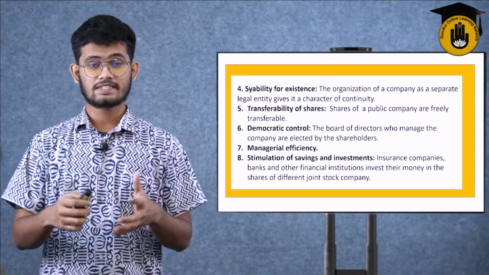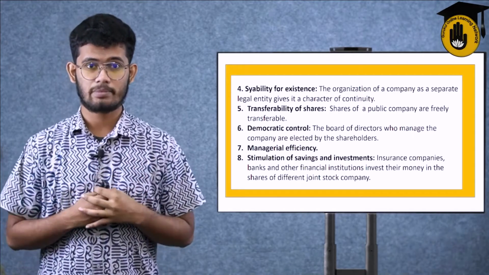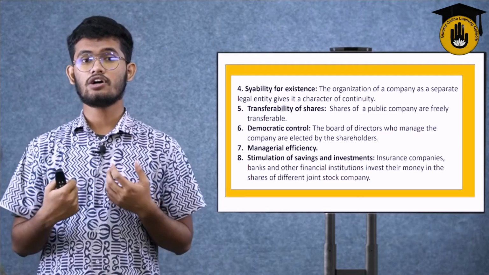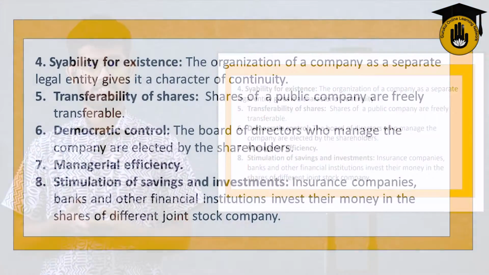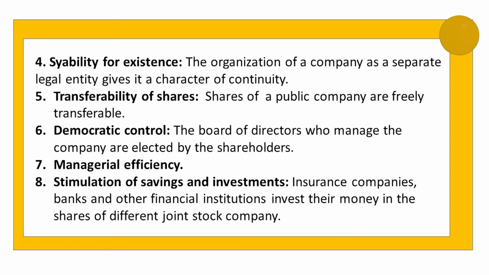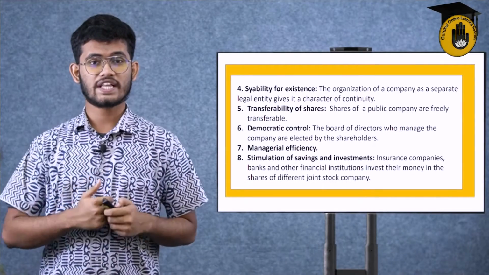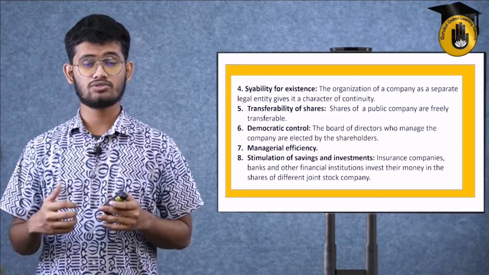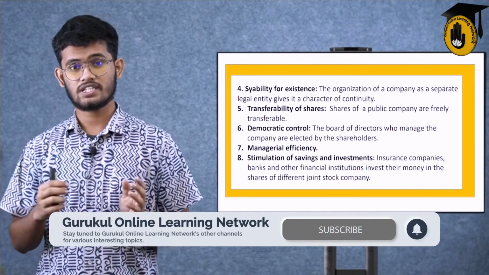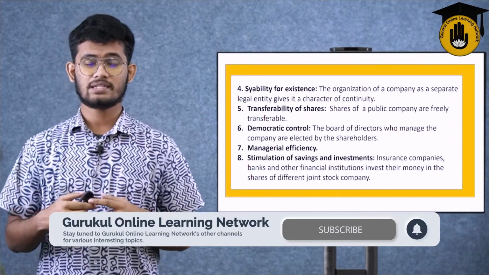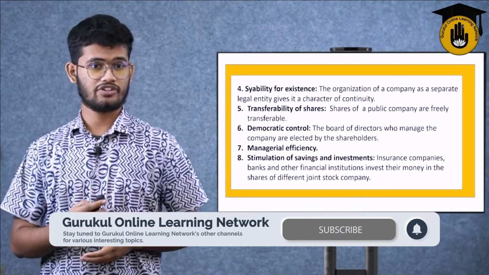The company itself is an artificial personality developed by, say, 100 members' personalities combined. That is mainly what is named a company, which is a joint stock. It gives stability for existence, a character for continuity. When all those people form together, give all their opinions, and agree to the same kinds of commitments, the company will slowly rise to its continuity even after the duration for the company is over. In some cases it's over, and in some cases they want to continue it beyond their given period of time.